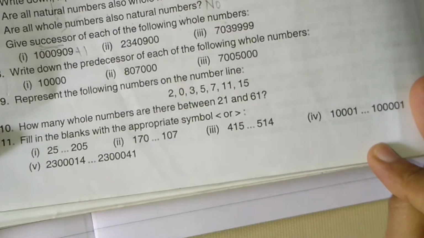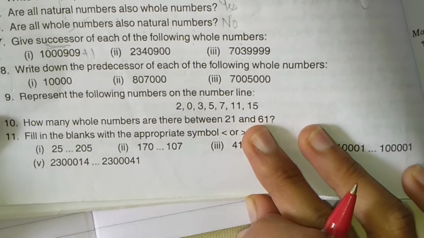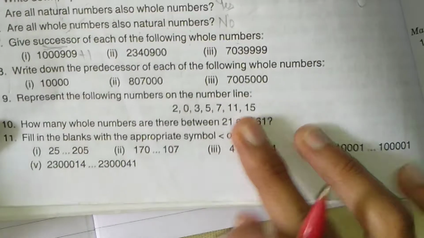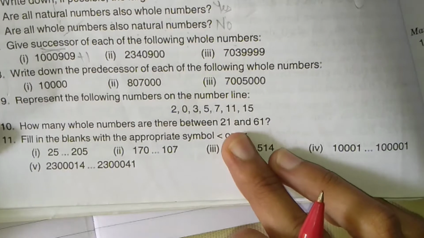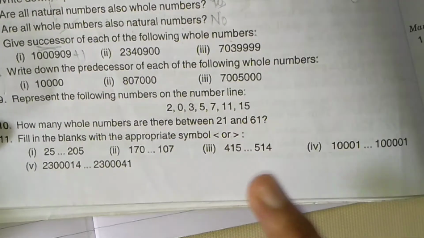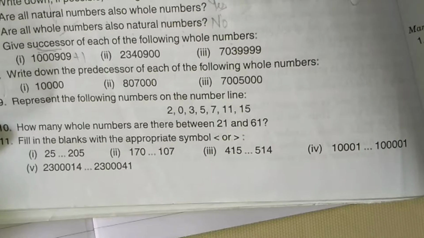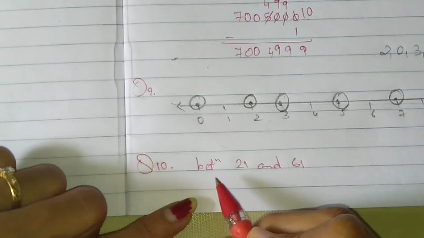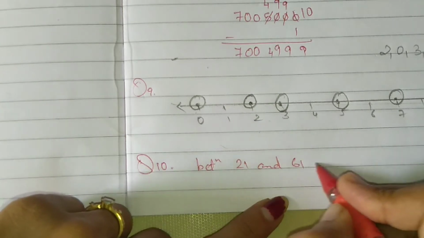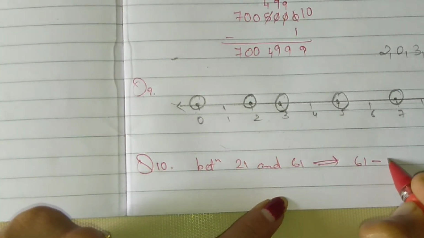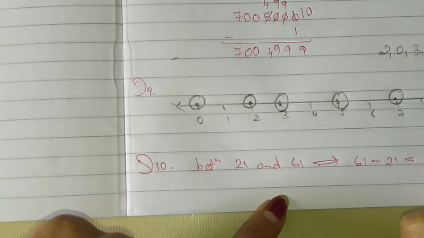Now question number 10. How many whole numbers are there between 21 and 61? Now one option is that between means we can write 21 and 61, and between these numbers we have to write, so 22 to 60 we can write and count how many are there. And the another method is that we can find the whole numbers between 21 and 61 by just 61 minus 21, which is 40.